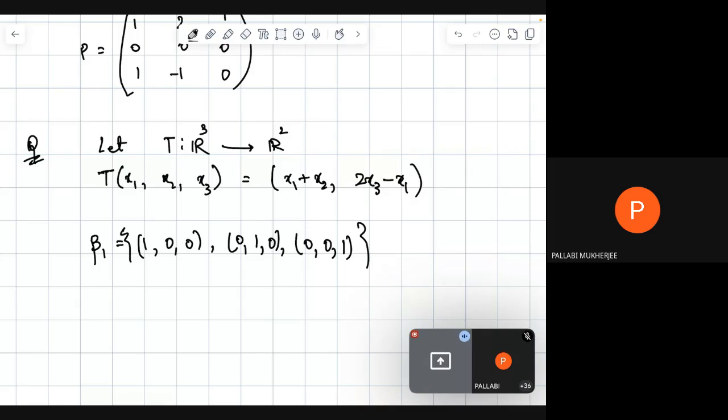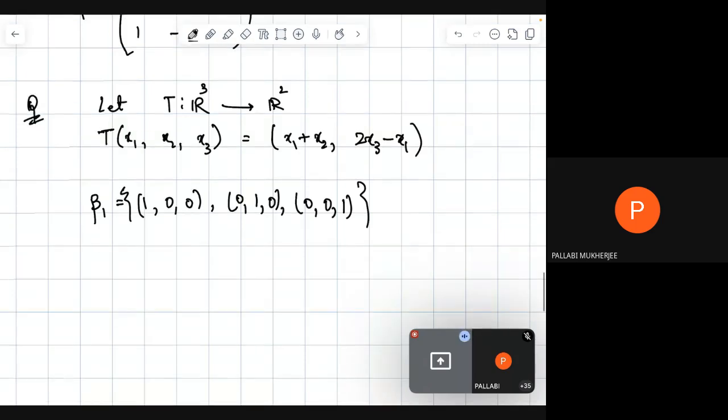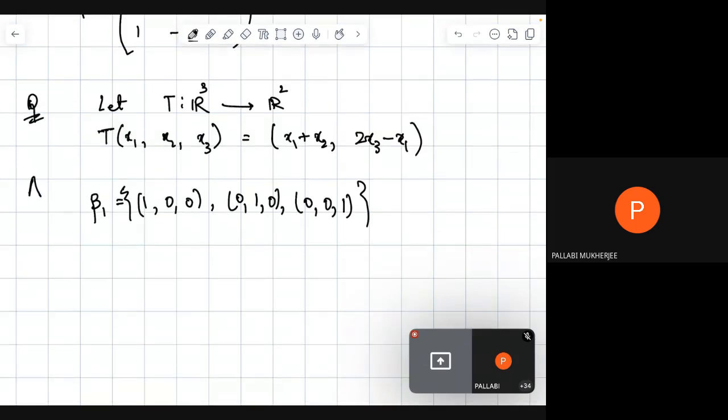Okay, so another matrix representation B of linear transformation T with respect to basis beta 2 will be 1 0 minus 1, 1 1 1, 1 0 0.